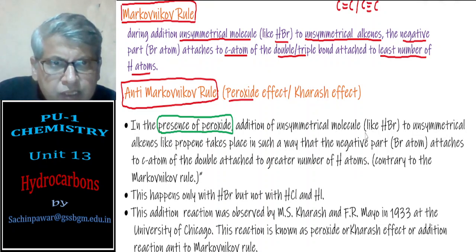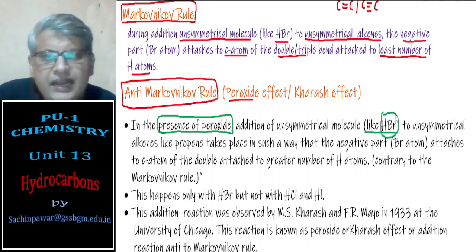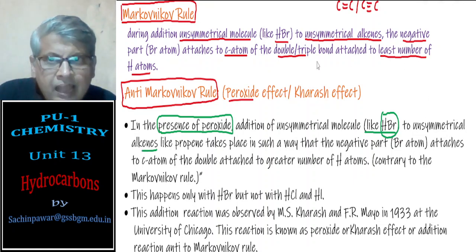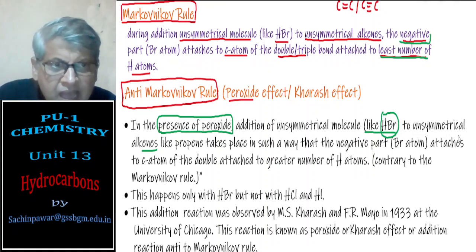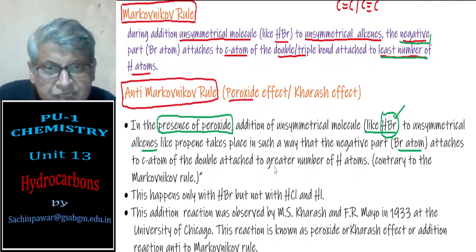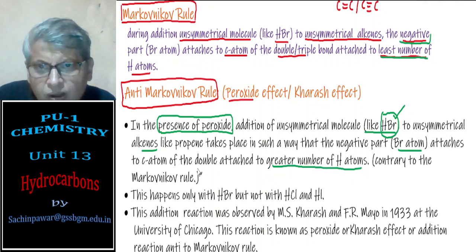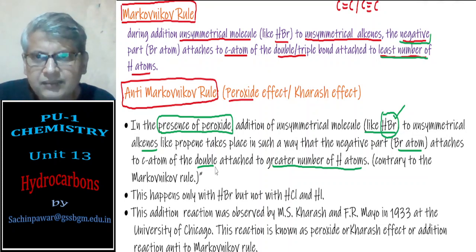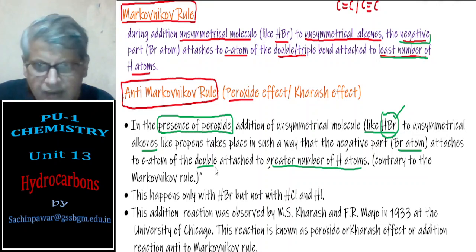Addition of the unsymmetrical molecule HBr. This is applicable only to HBr addition. When you add HBr to alkenes, according to the Markovnikov rule, the negative part should go to the carbon atom which is attached to the least number of hydrogen atoms. However, here the Br, the negative atom of the added molecule, goes to the other carbon atom of the double bond or triple bond. We shall see that in detail with an example in the next slide.